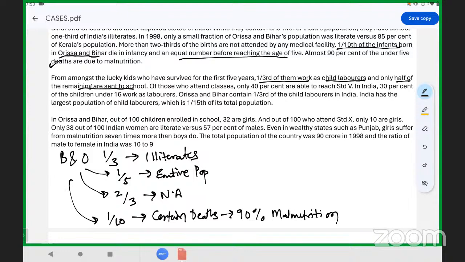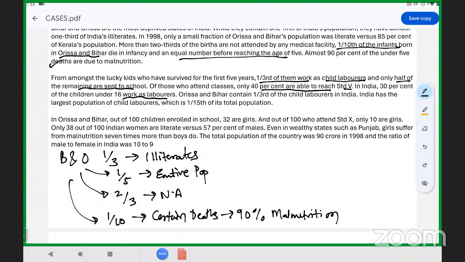Of those who attend classes, only 40% are able to reach standard fifth in India. In India, 30% of the children under 16 work as laborers.